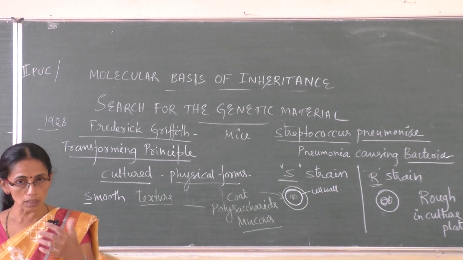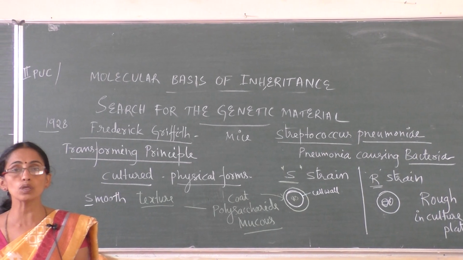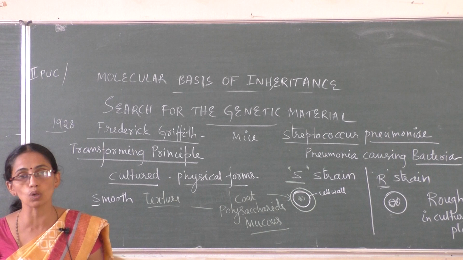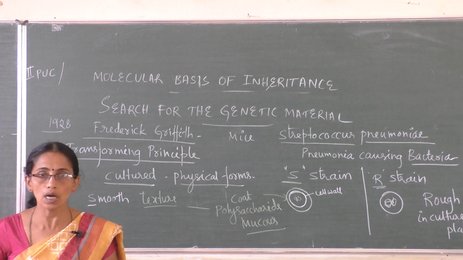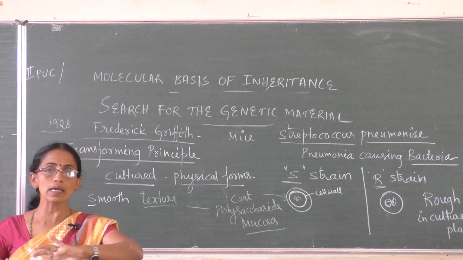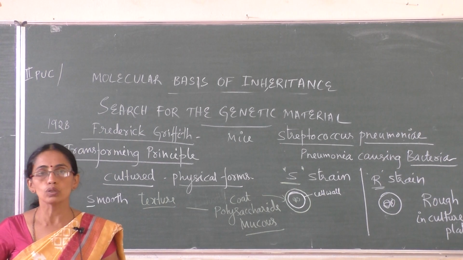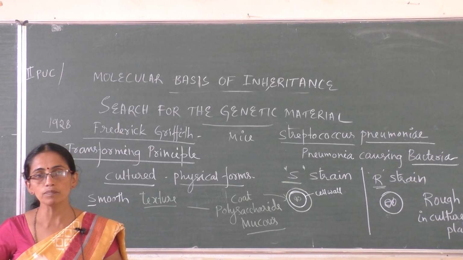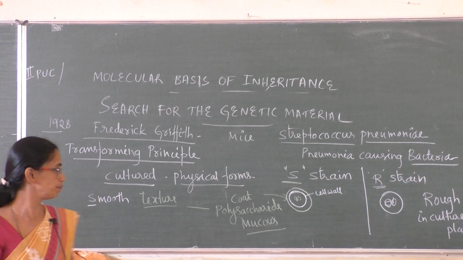In a few culture plates, he saw bacteria producing smooth colonies. In another, he saw bacteria producing rough colonies. How the difference? Those which are smooth colonies had a mucus polysaccharide coat outer to the cell wall. Those without coat are rough.